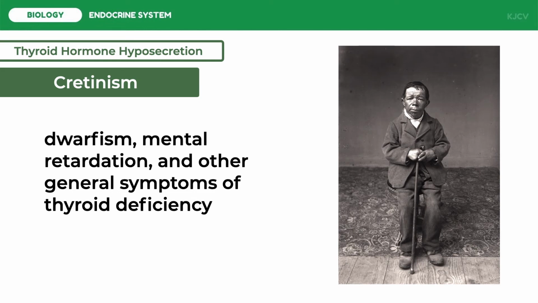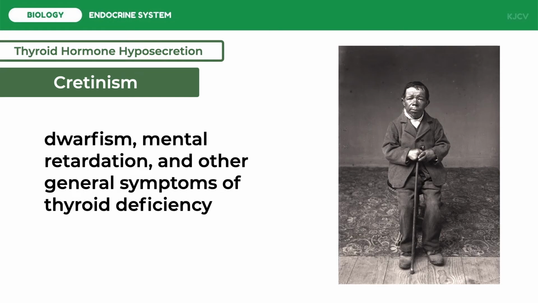Hypothyroidism can result from primary failure of the thyroid gland itself, secondary to a deficiency of TRH, TSH, or both, or from an inadequate dietary supply of iodine. The symptoms of hypothyroidism are largely caused by a reduction in overall metabolic activity. If a person has hypothyroidism from birth, a condition known as cretinism develops. Because adequate levels of thyroid hormones are essential for normal growth and central nervous system development, cretinism is characterized by dwarfism and mental retardation as well as other general symptoms of thyroid deficiency.